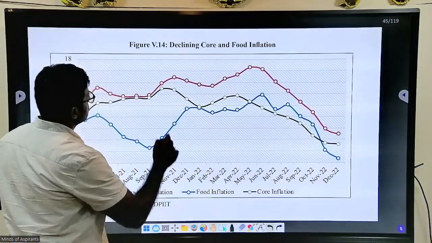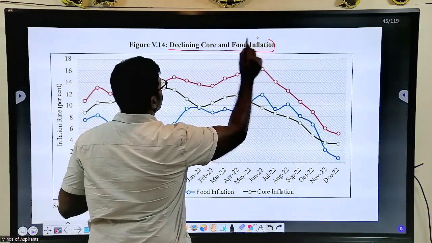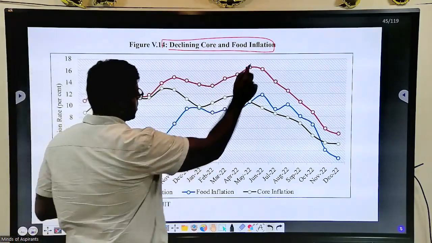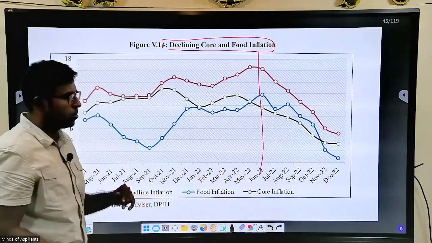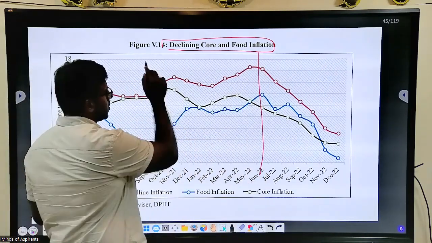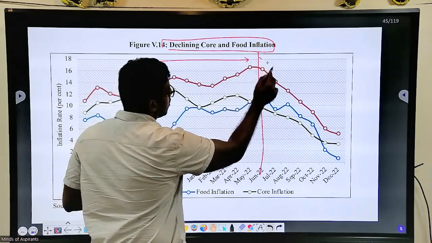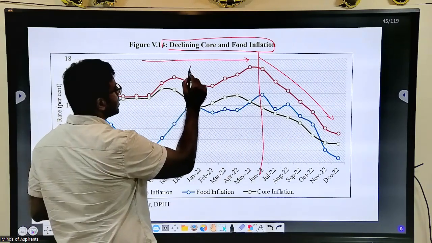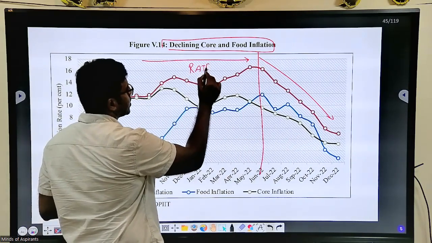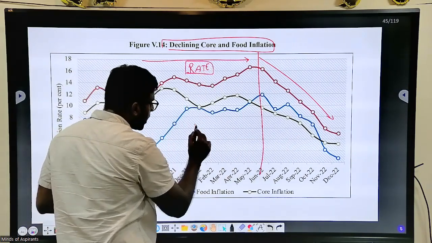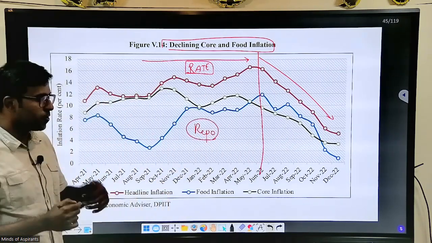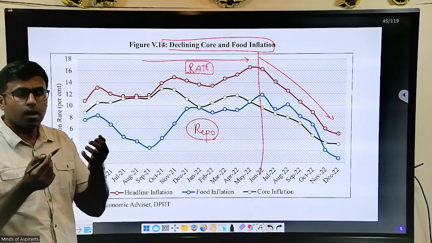Next comes this. So you have this declining core inflation and food inflation. Why did this decline happen? As I told you, they pumped in the money, but now they are declining it. Now their rate is increased. The federal rate has increased. Our repo rate has increased. So if inflation is high, what should the RBI do?